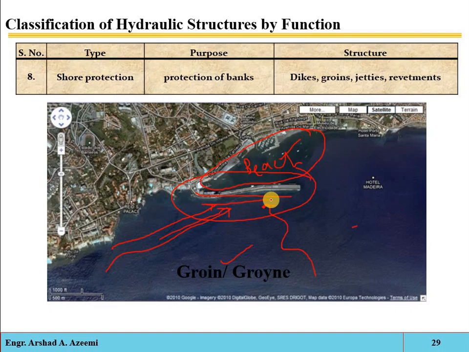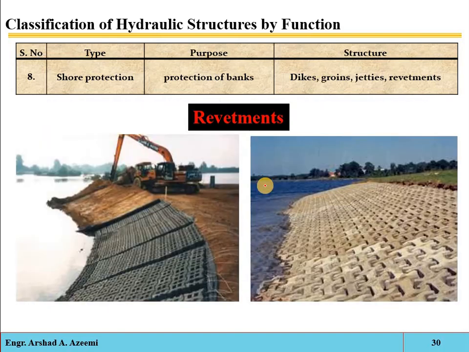A groin is a rigid hydraulic structure built from an ocean shore or from the bank, that interrupts the water flow and limits the movement of sediment. It is usually made out of wood, concrete or stone. Next, revetments. Again, that is a type of retaining wall or facing of masonry.